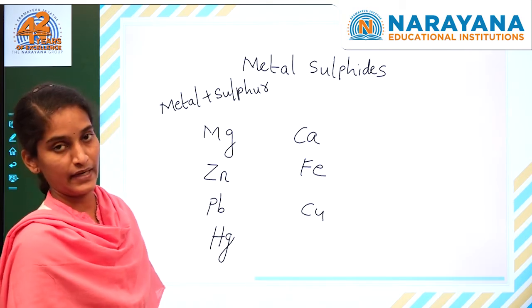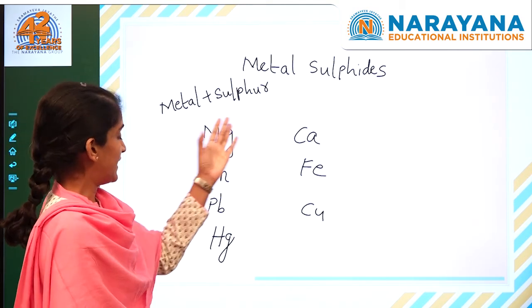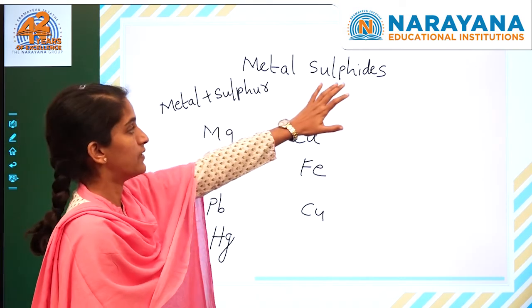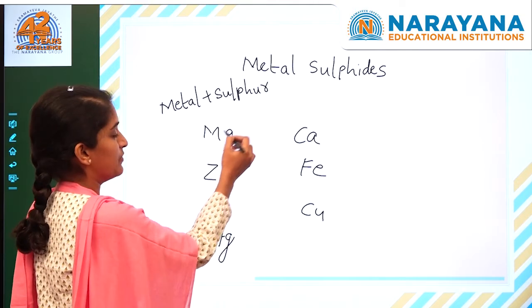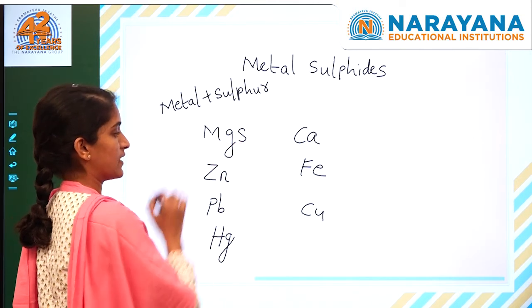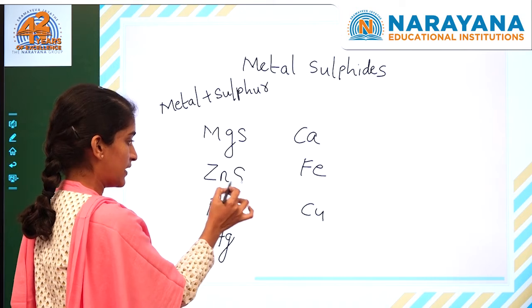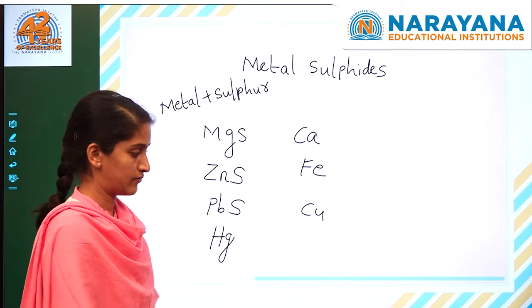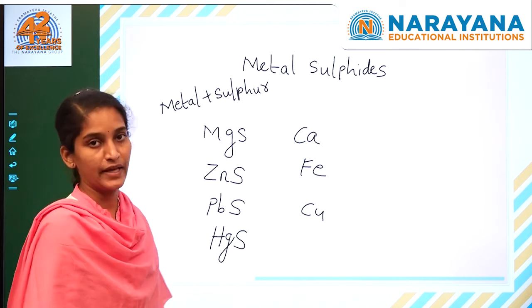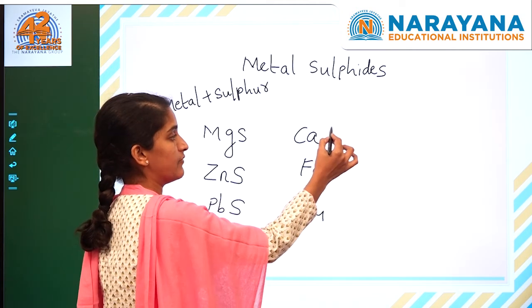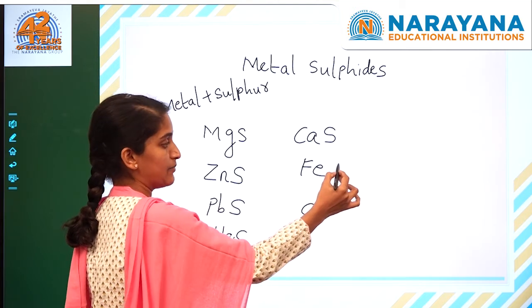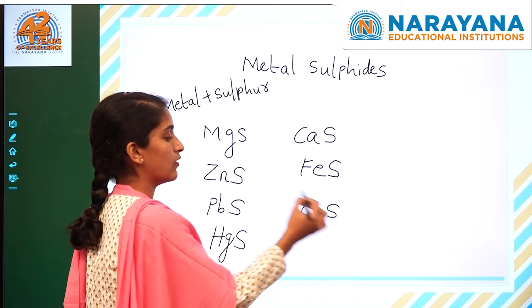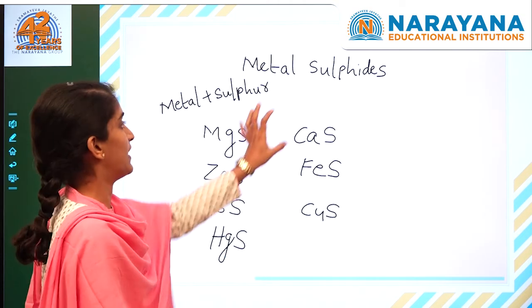When all these metals are burnt in the air, they react with oxygen present in the air, and then we will get metal oxides. Now for metal sulfides, they react with sulfur. When Mg reacts with sulfur, we will get magnesium sulfide. Zinc with sulfur gives zinc sulfide. Lead with sulfur gives lead sulfide. Mercury plus sulfur, mercuric sulfide. Calcium plus sulfur, calcium sulfide. Iron plus sulfur, ferric sulfide or iron sulfide. Copper plus sulfur, copper sulfide. These are the examples for metal sulfides.